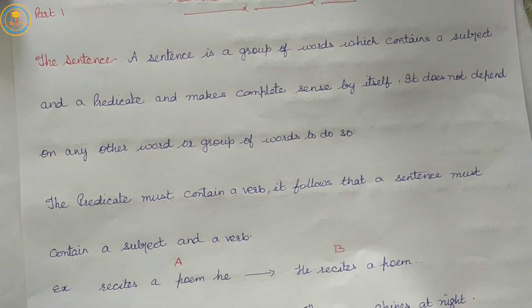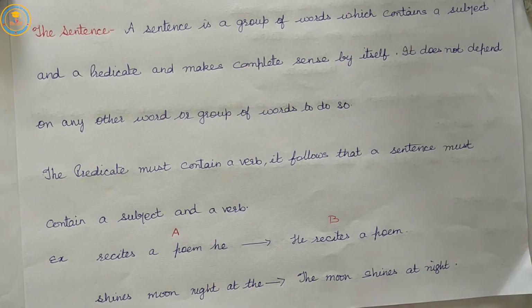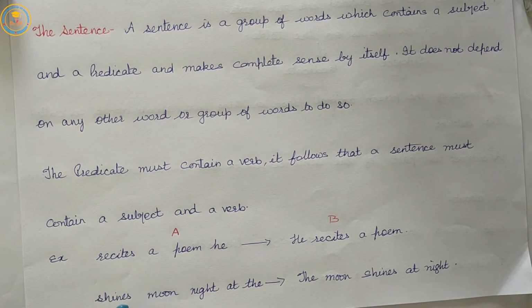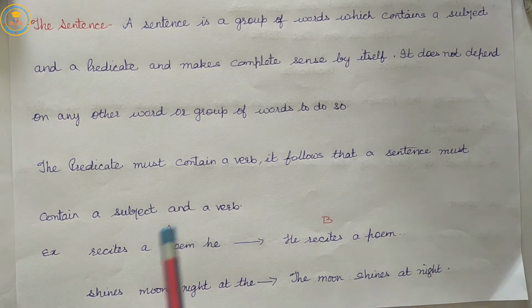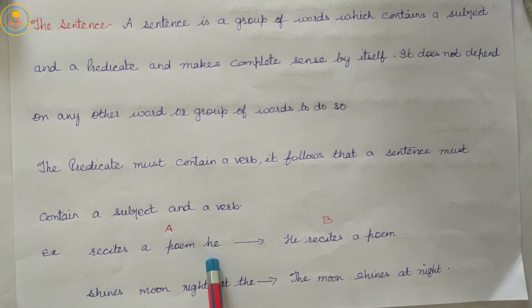Here, two examples are mentioned in column A and B. In column A, "recites a poem, he shines moon night at the."